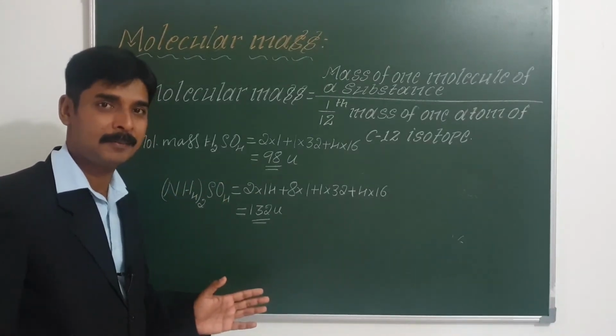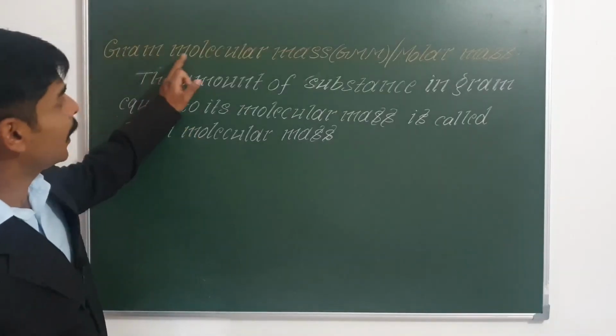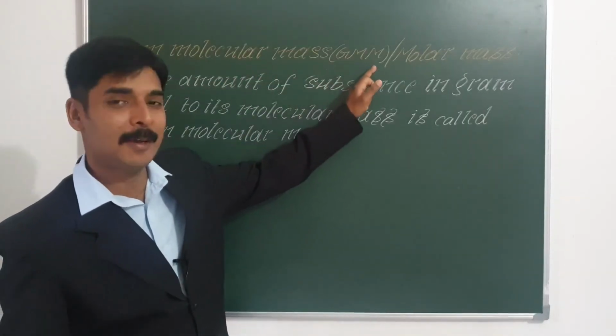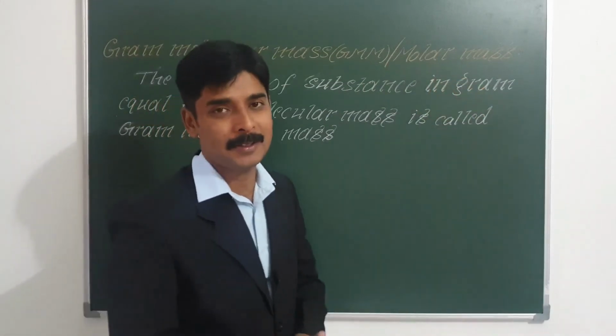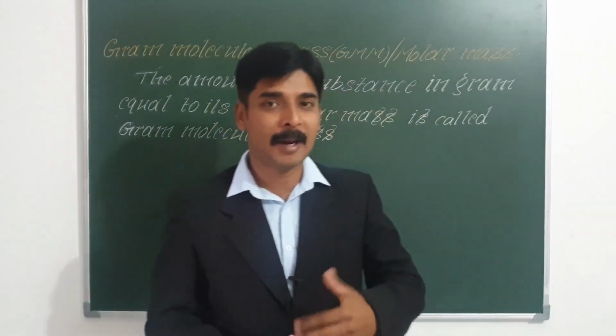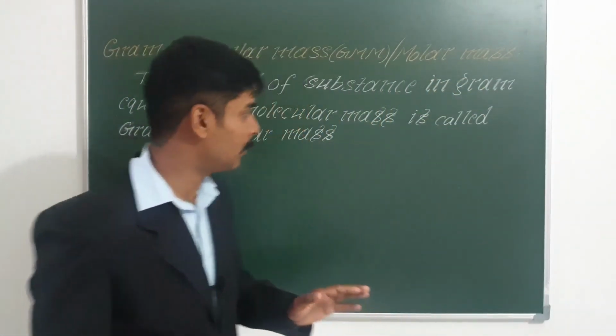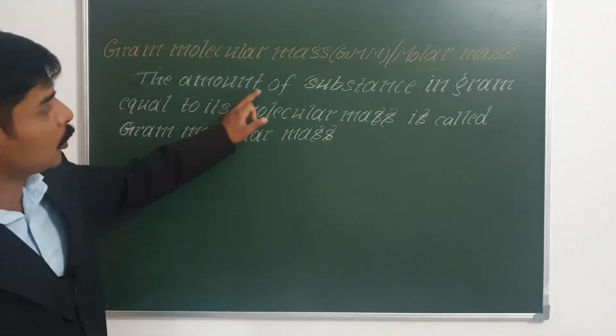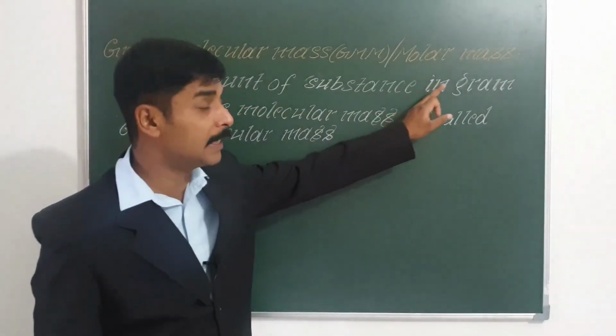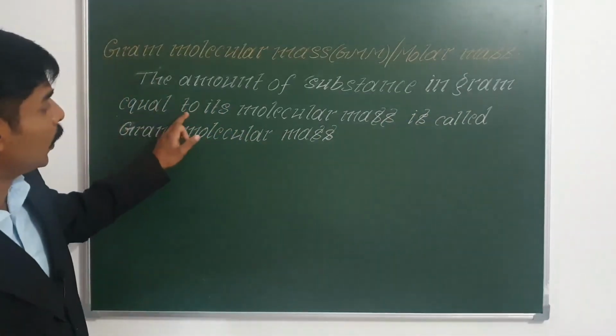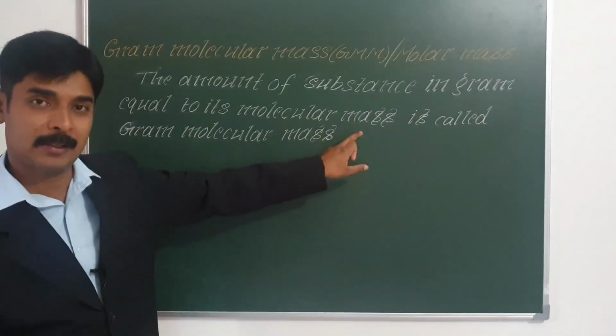Is this clear? Next, gram molecular mass, GMM, or molar mass. Just like gram atomic mass, gram molecular mass is the amount of substance in grams equal to its molecular mass.